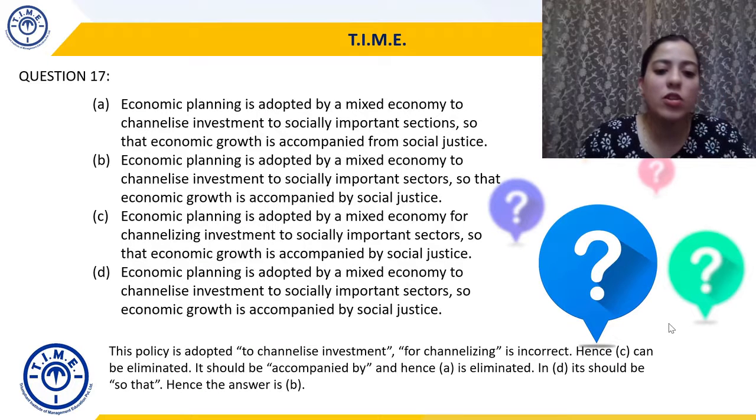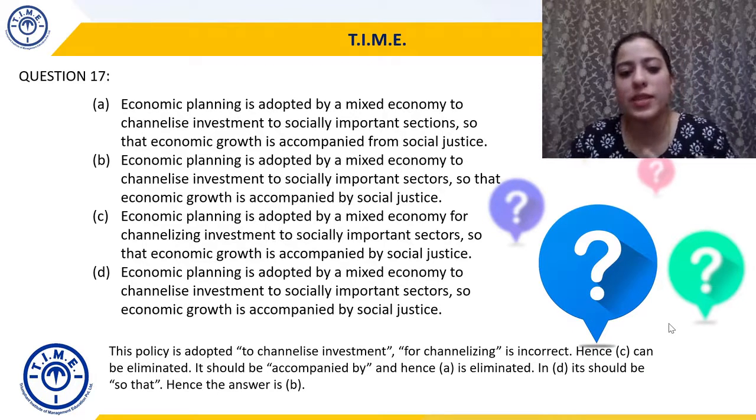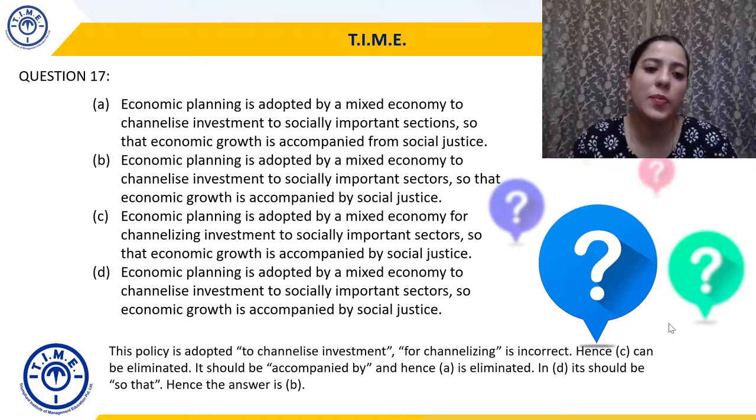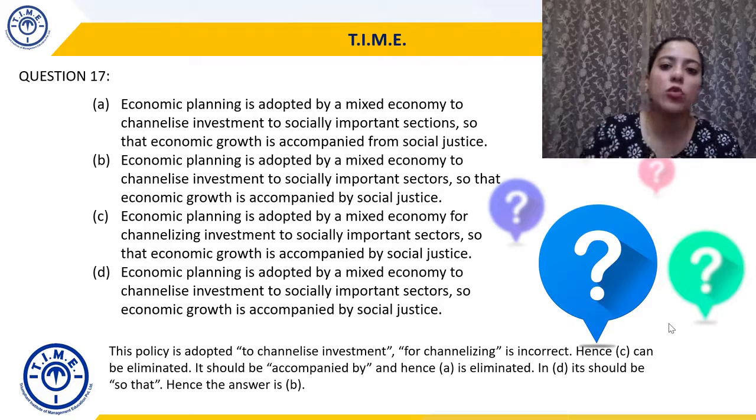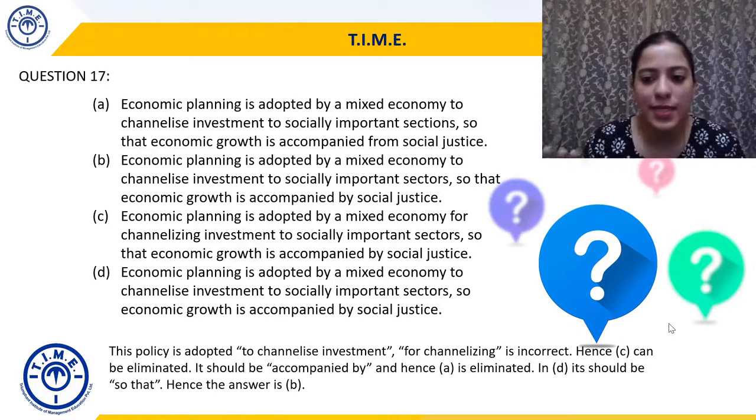This policy is adopted to channelize investment is better than for channelizing, right? To channelizing, for channelizing is incorrect. So C can be eliminated. In C we have used for channelizing. It should be to channelize, like in A, B and D, you have seen to channelize. So for channelizing is incorrect. So we can eliminate option C.